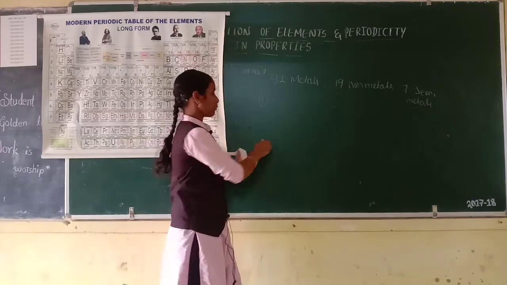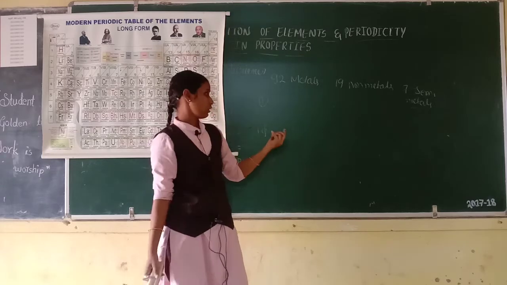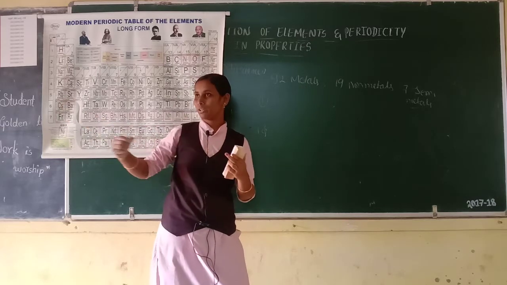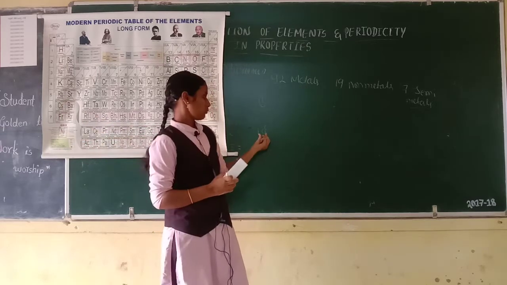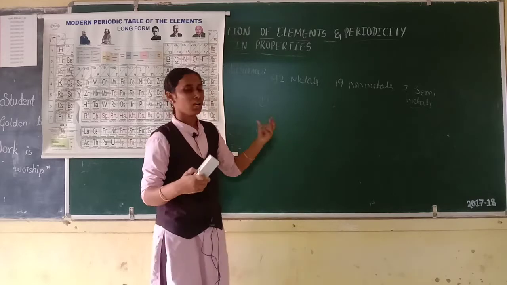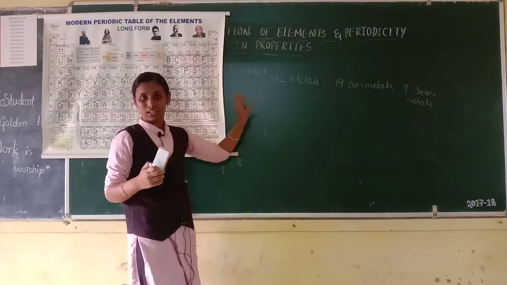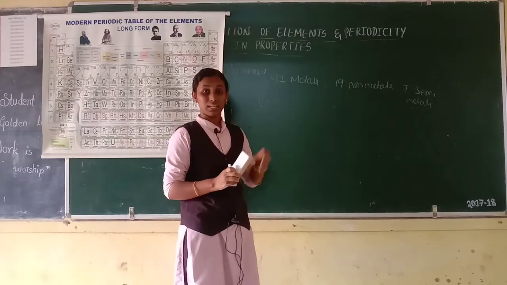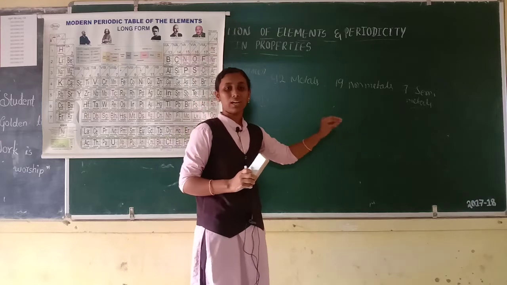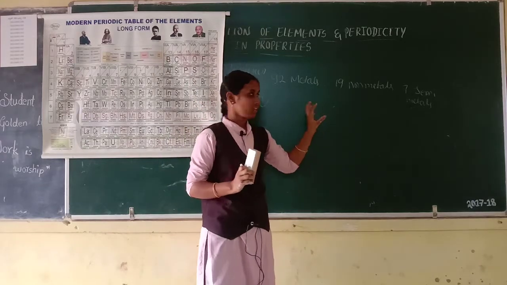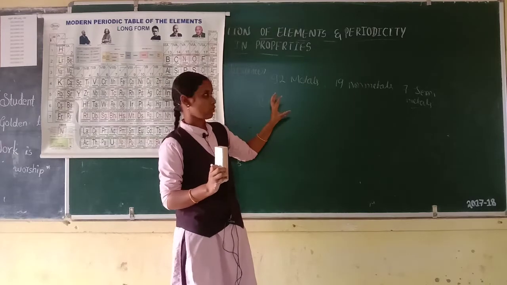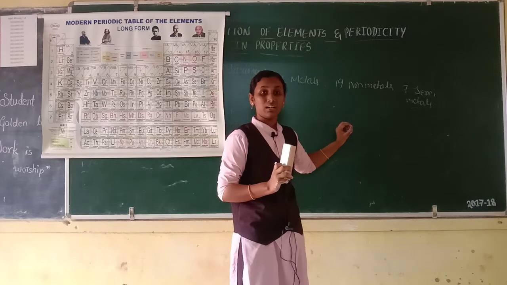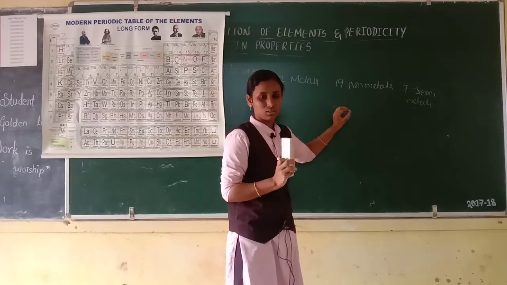So 1 gram of gold can be converted into a 2 kilometer wire or filament. So gold has a high ductile character. Then metals are strong in nature except sodium, potassium and lithium. Sodium, potassium, lithium are soft in nature, not hard. But non-metals are soft in nature except diamond. Diamond is the strong one.